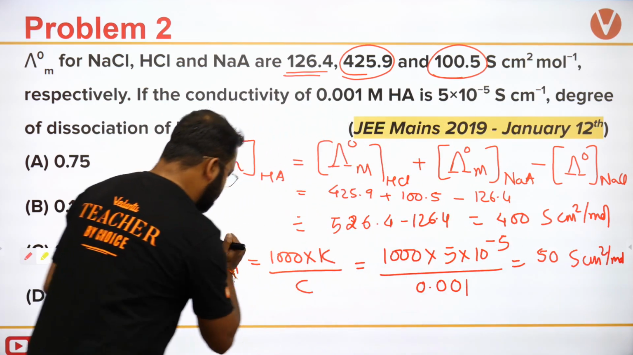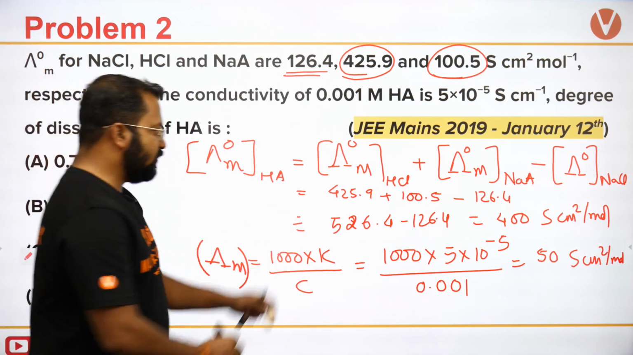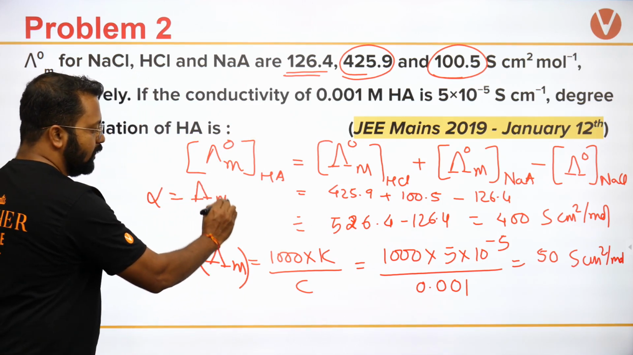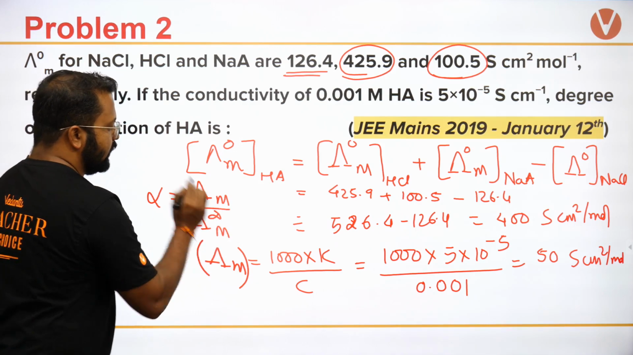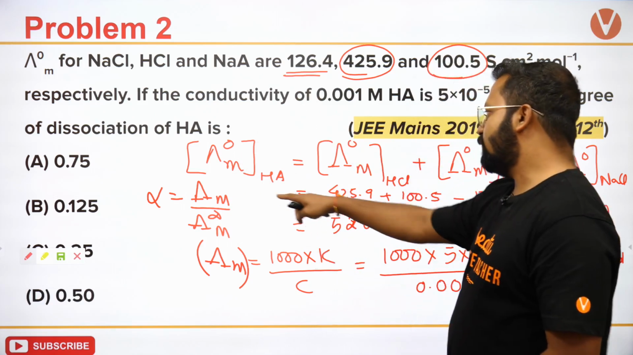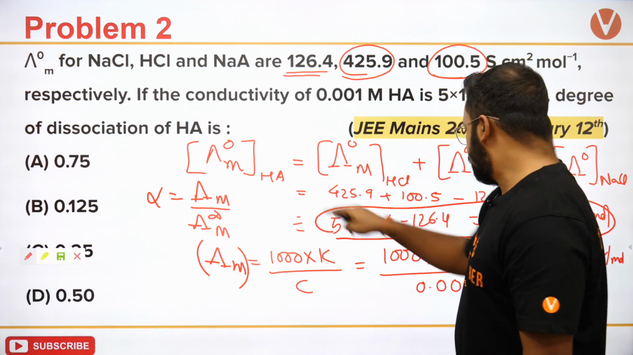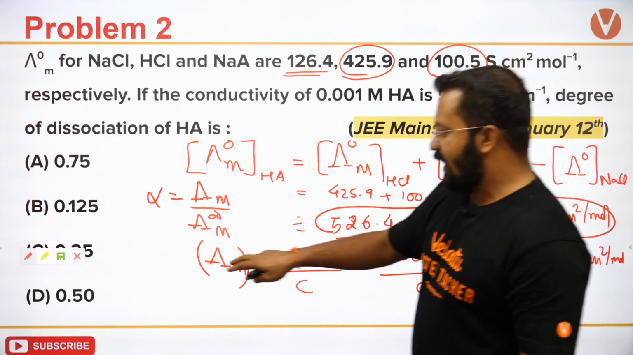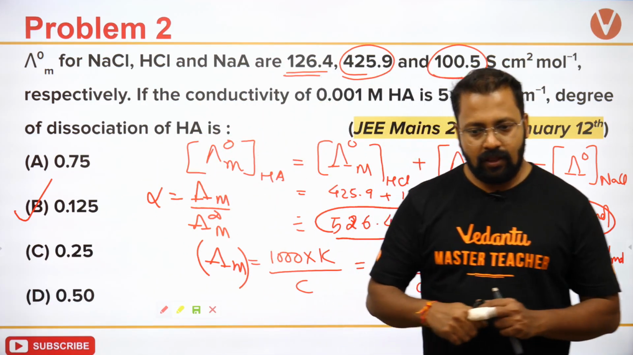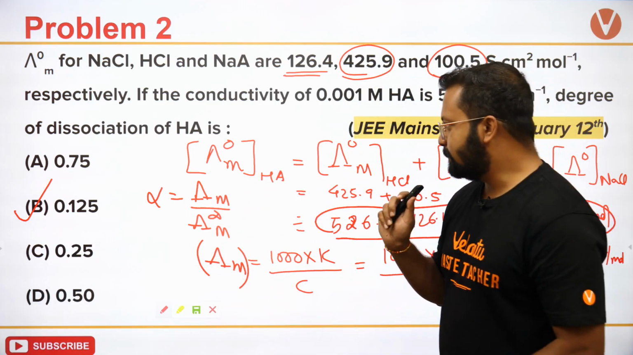So this is giving me lambda m, and this is giving me lambda infinity. Alpha value is equal to lambda m upon lambda m at infinite dilution. Okay, lambda m that we have calculated over here, divided by whatever is obtained for infinite dilution. So 50 upon 400, the right answer should be B. Okay, 50 upon 400 should be B.